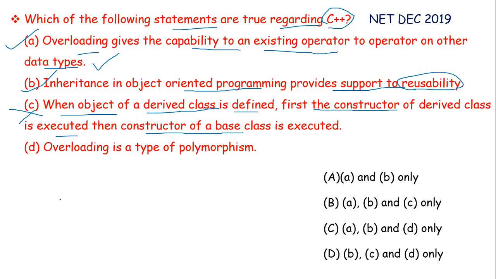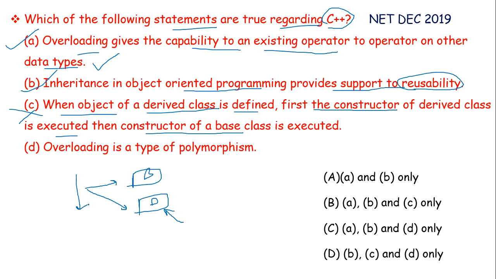Let me brief you. Say this is our base class and this is our derived class. Now, whenever an object of a derived class is defined, first the constructor of base class will be called and then constructor of derived class will be called. So it will be like base then derived.